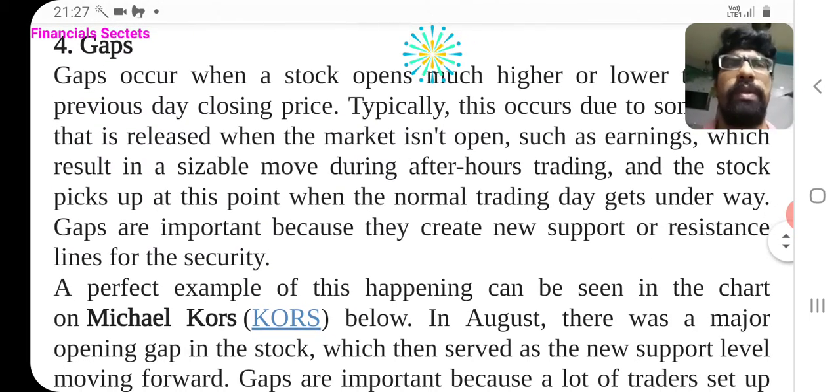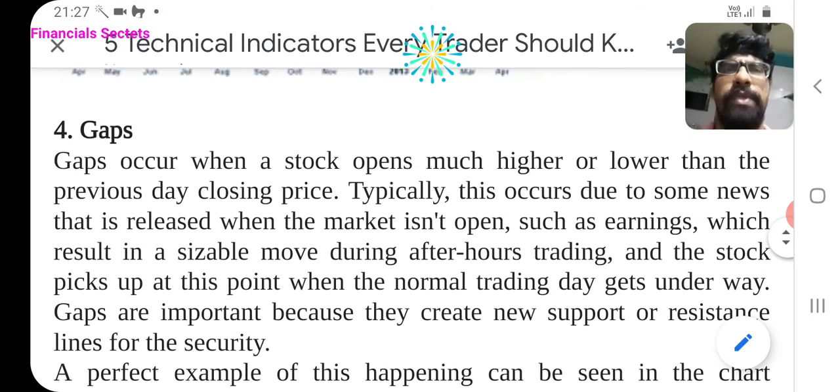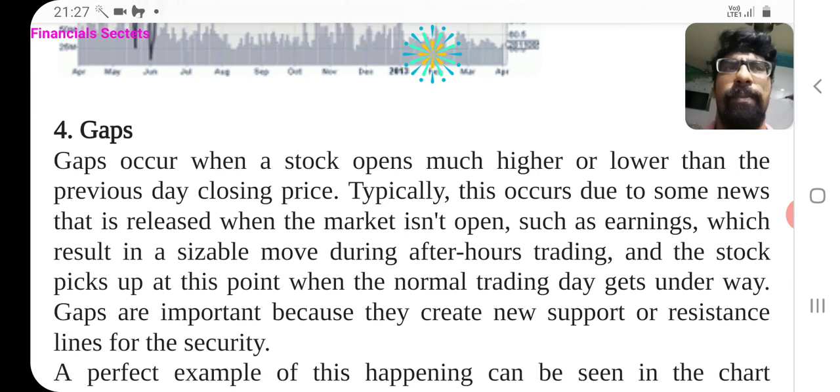Now we will see the next important one, gaps. Gaps occur when a stock opens much higher or lower than the previous day's closing. Typically, this occurs due to some news that is released when the market isn't open, such as earnings, which results in a sizable move during after hours trading. And the stock picks up at this point when the normal trading day gets underway.